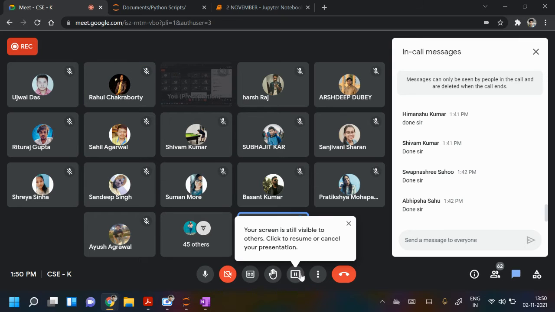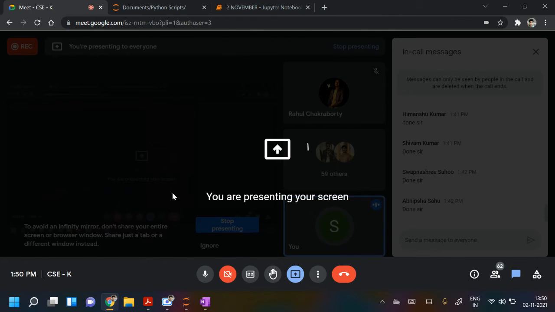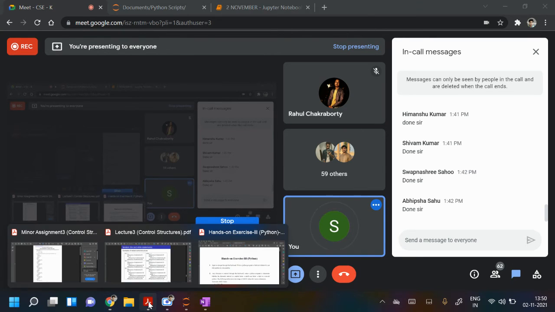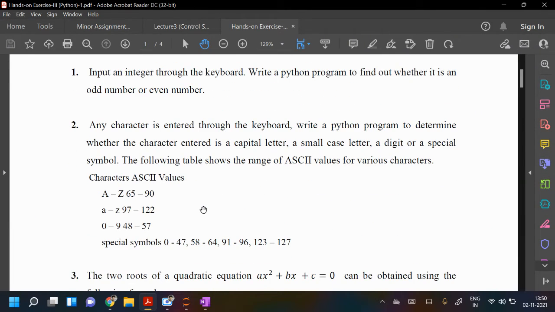Okay, so come to the next question now. Let us see the next question. The first question, all of us must have done. Let's come to the second question. Second question is what? Any character is entered through keyboard. So we write any character through keyboard and write a Python program to determine whether a character entered is a capital letter or a small case letter or a digit or a special symbol. Special symbol like at the rate.